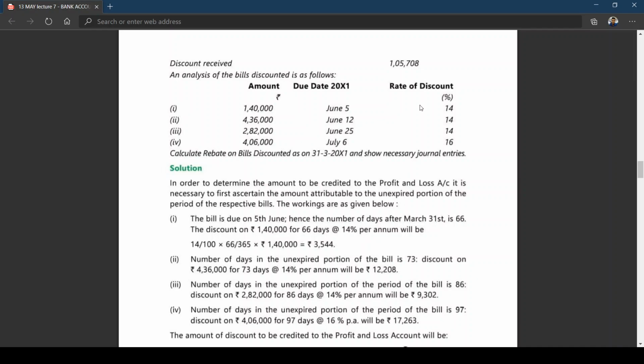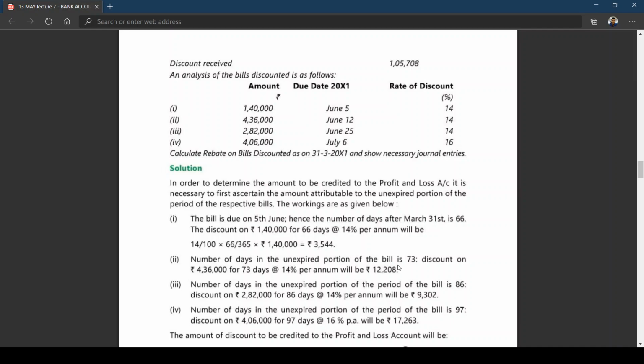Similarly, you have to calculate on the second bill also. What is the second bill amount? 4,36,000. June 12. June 12 means again take a calculator. April 30, May 31, June 12. It is coming to how many days? 73 days. Again calculate 4,36,000 into 14% into 73 by 365.